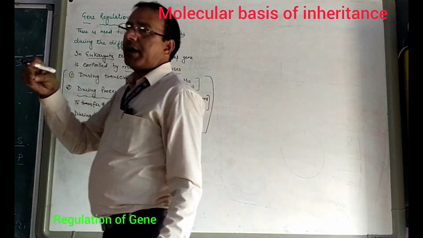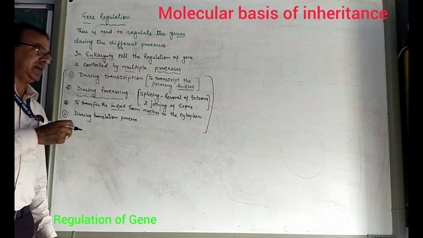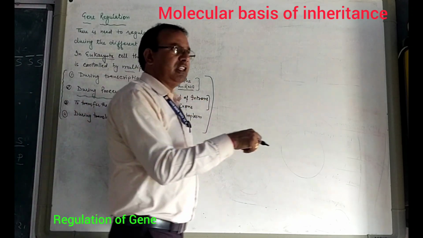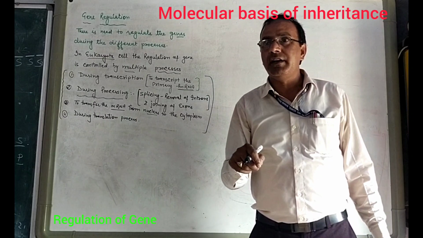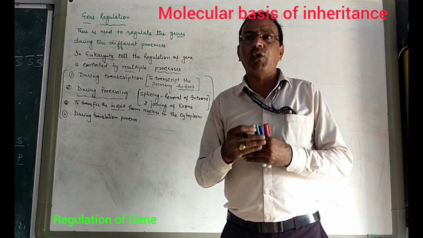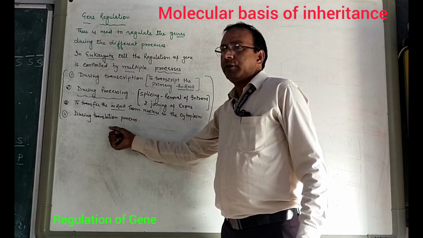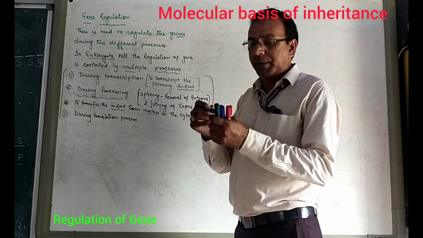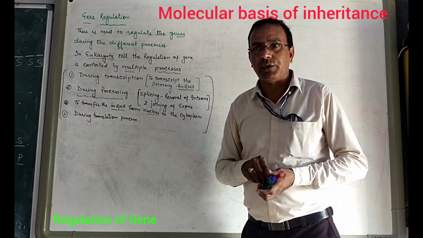And as the mRNA reaches the cytoplasm, the translation process starts. In the translation process, it is also required to make the code, an exact copy of the code. In translation we need to regulate the gene. These are the multiple phases occurring in the eukaryote.